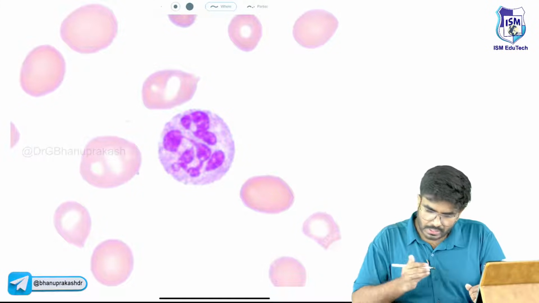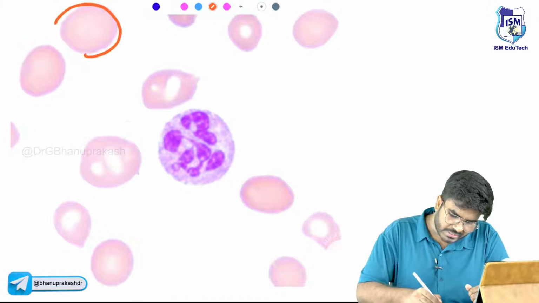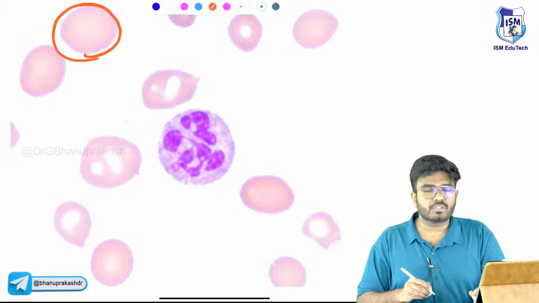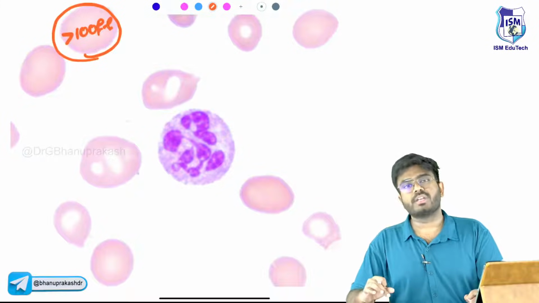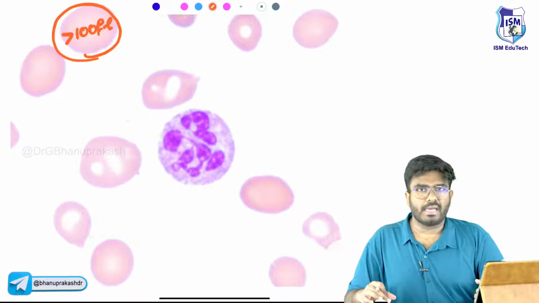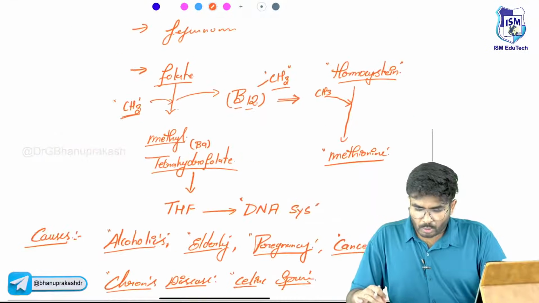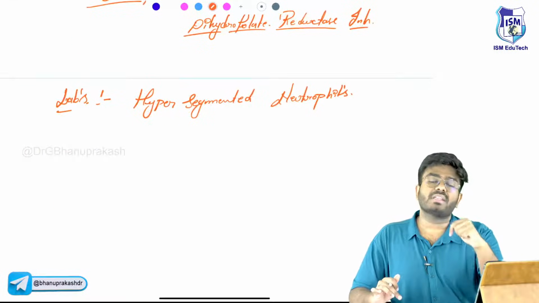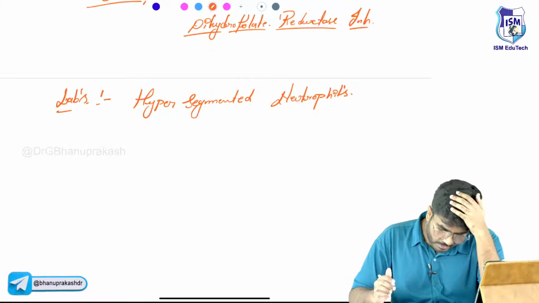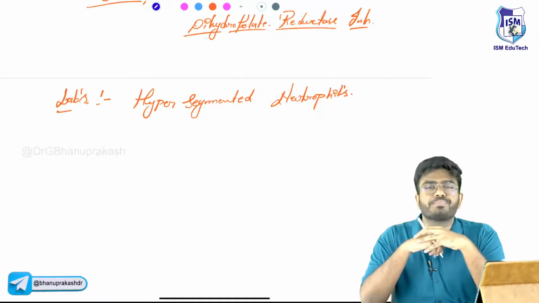So this is a hypersegmented neutrophil. And not only that, you can very clearly appreciate the size of the RBC is also big. How big? More than 100 femtoliters. Megaloblastic anemia. So this megaloblastic anemia is because of B9 deficiency. How can we say that this is because of vitamin B9 deficiency?